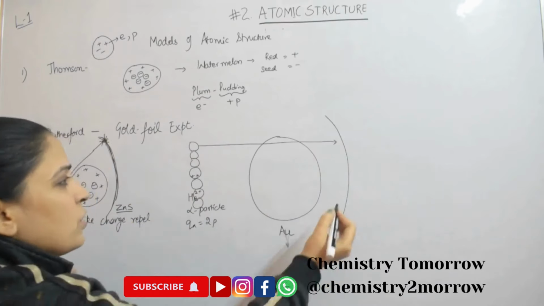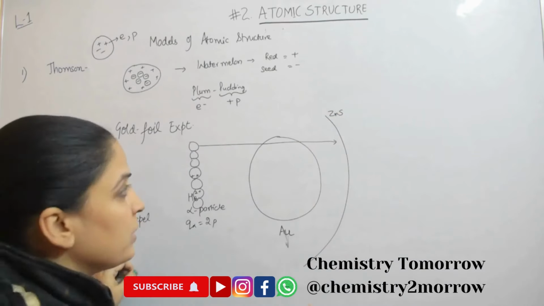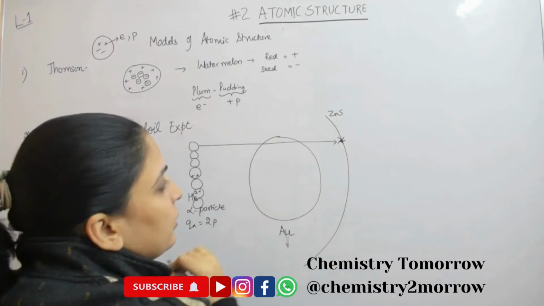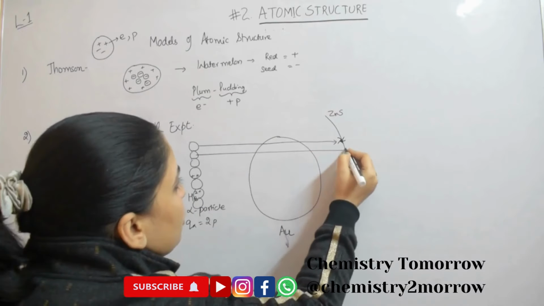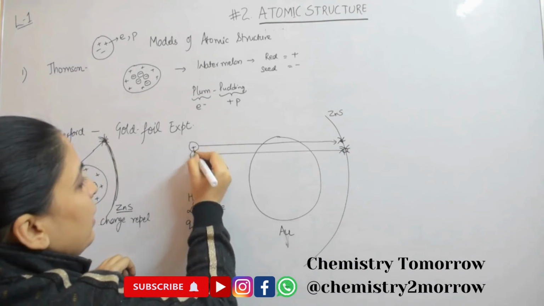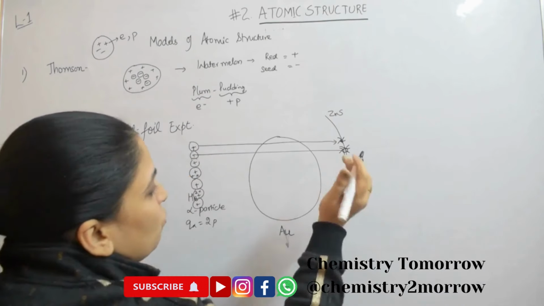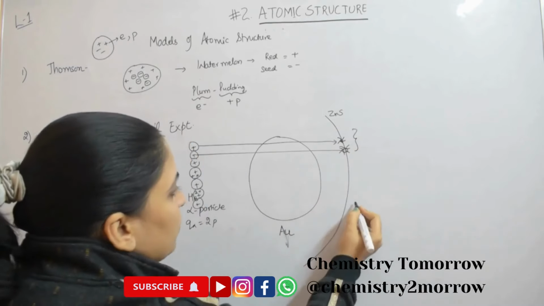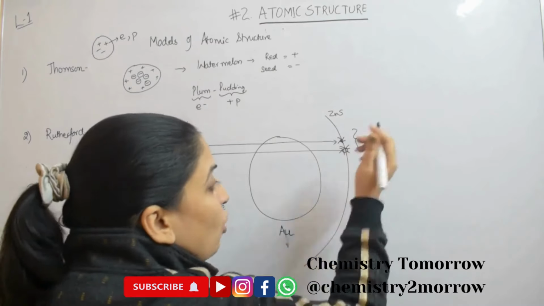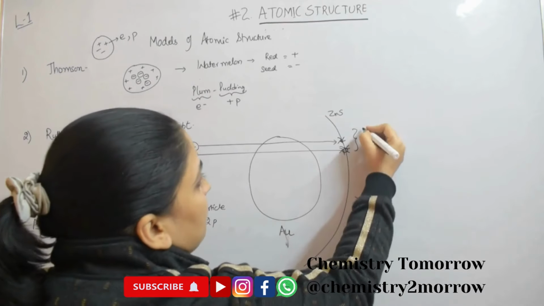And how was this observed? Again on a zinc sulfide screen. It is a phosphor material, so wherever the particle hits, it will illuminate. So these particles showed an illumination. Positive charge being not repelled at all, they passed through here as well as here. So it was concluded that the majority of the region, or majority of the space, is vacant